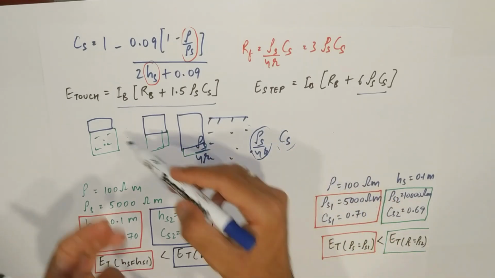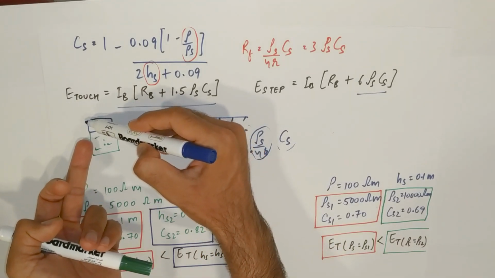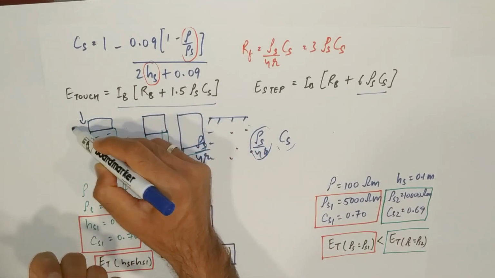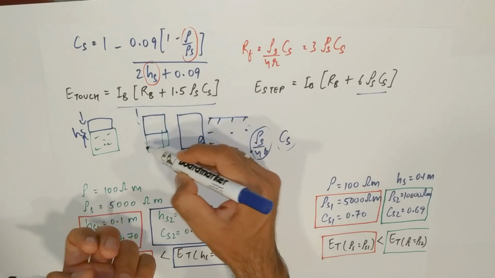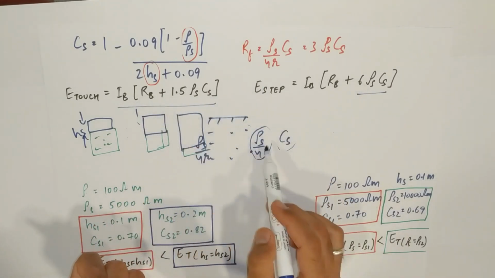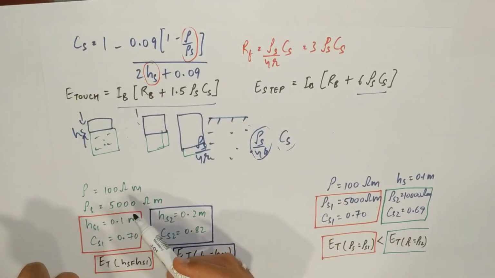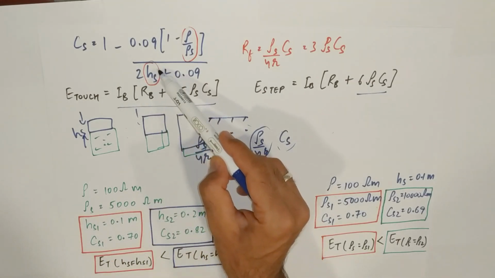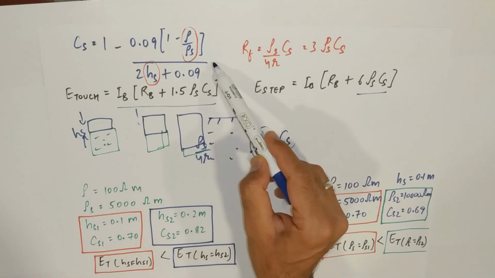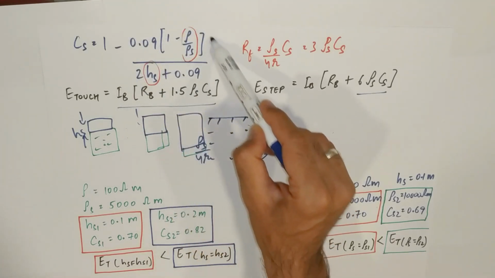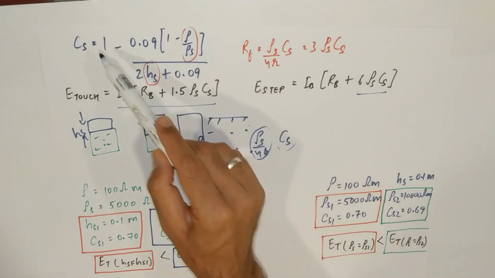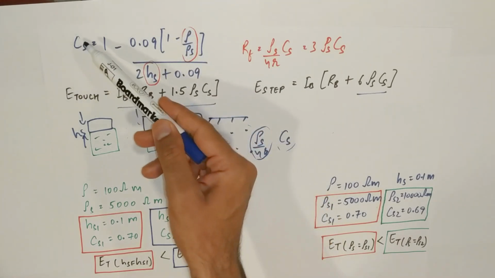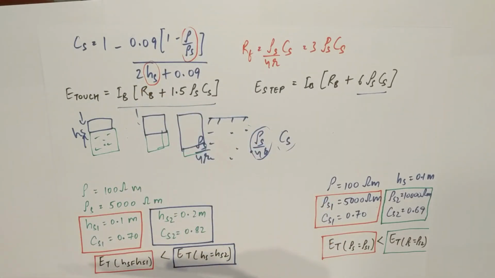So that means when you increase the depth of this surface layer resistivity, if you increase this HS, if you go on increasing, the value of CS will go on increasing. Now if you put in the formula here, if H is increased, then this denominator will increase, thereby decreasing the whole value of this function. So 1 minus a lower value will give a higher output. We'll check through an example now.